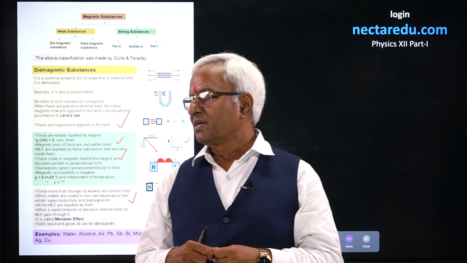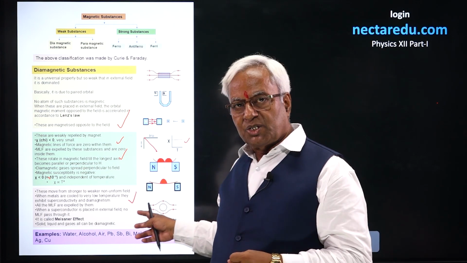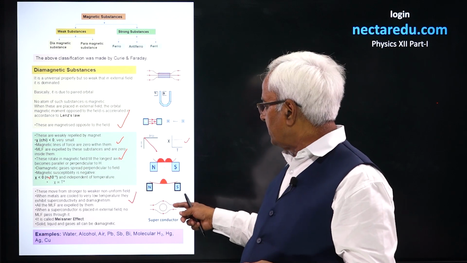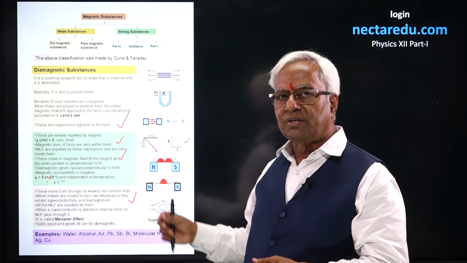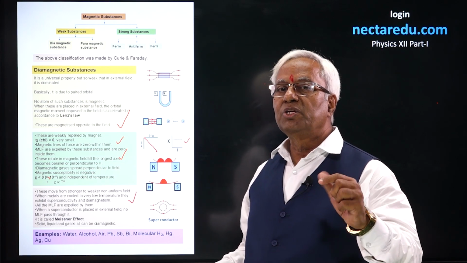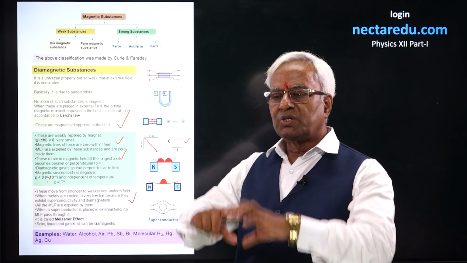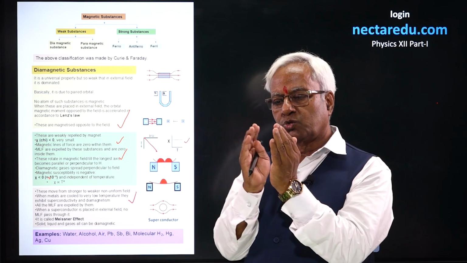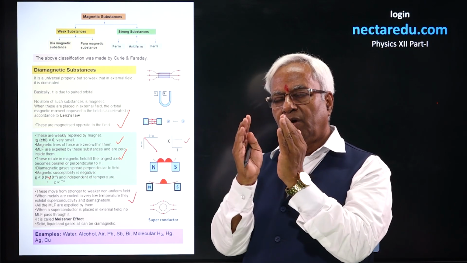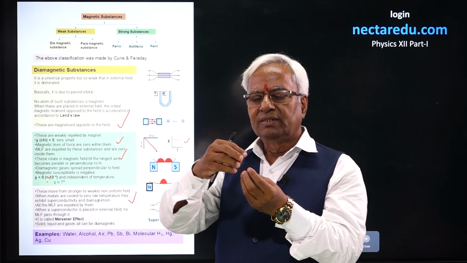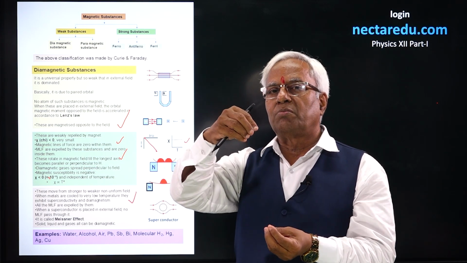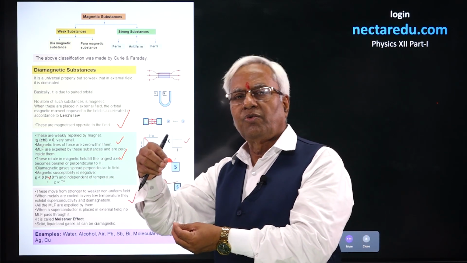And a superconductor, when placed in an external field, doesn't allow any magnetic lines of force to pass through it. This effect is called the Meissner effect. That means within the magnetic field, the superconductor placed will not be affected by the magnetic field. In fact, you could say that it expels all the magnetic lines of force from it.